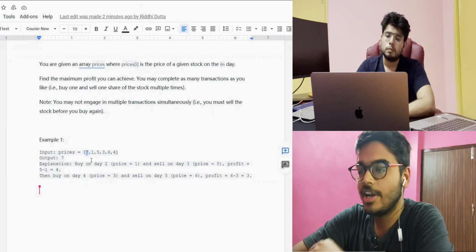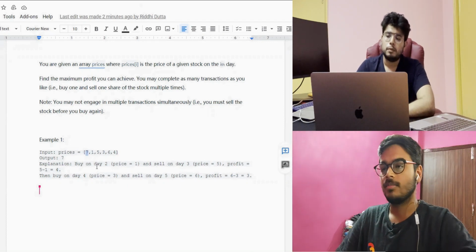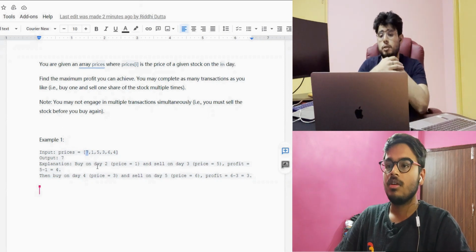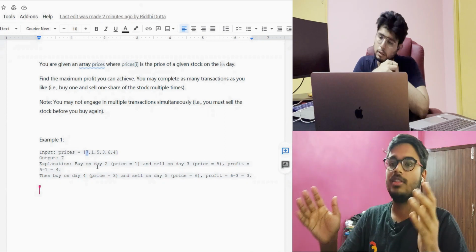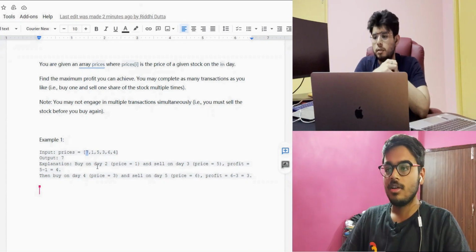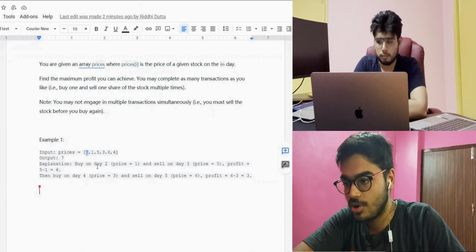It is allowed that we can do as many transactions as we like, right? We can do multiple transactions. But you can't do overlapping transactions. That is something important. It means first we have to purchase, then we have to sell, but in between we cannot purchase an extra one, right? But we can do multiple transactions. Got it.